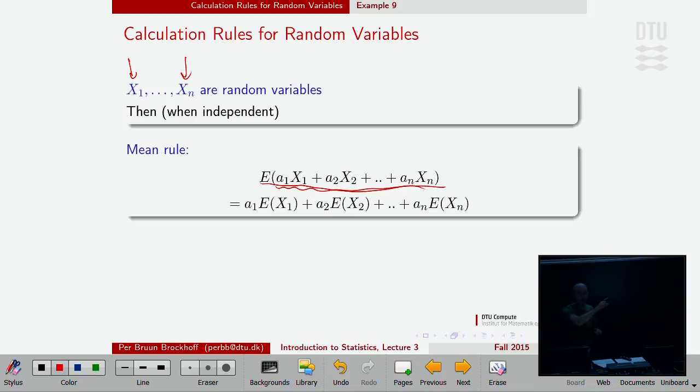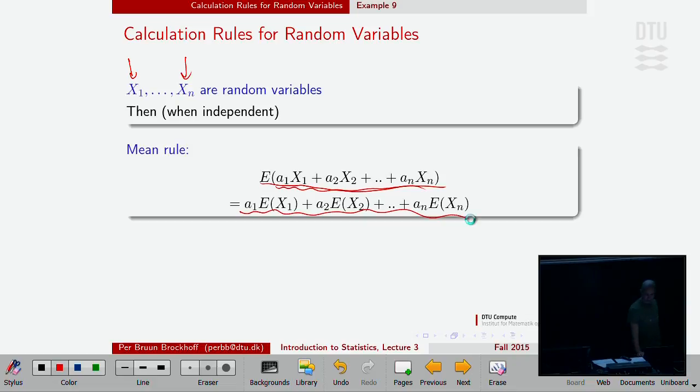Because for the sum, all these a's would be 1, or for the average, all of these a's would be 1 over n. So this is a math expression that would also apply to the sum or the mean. But it could also be a weighted sum or the weighted mean, and the math would still give us the result. The mean of something is the same something of the means.